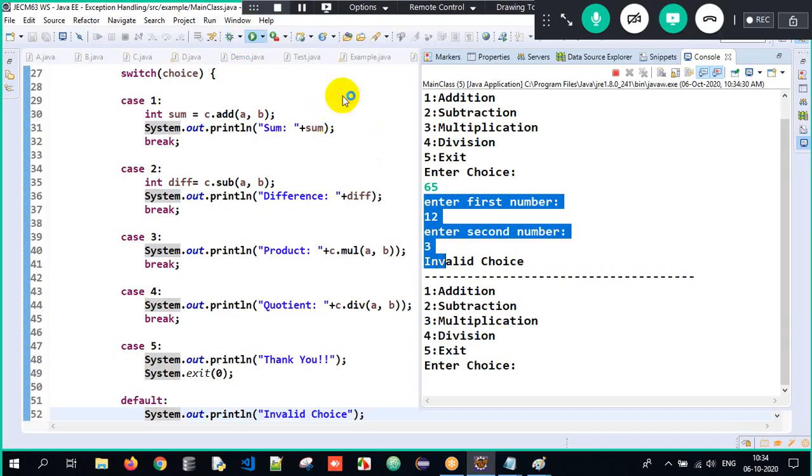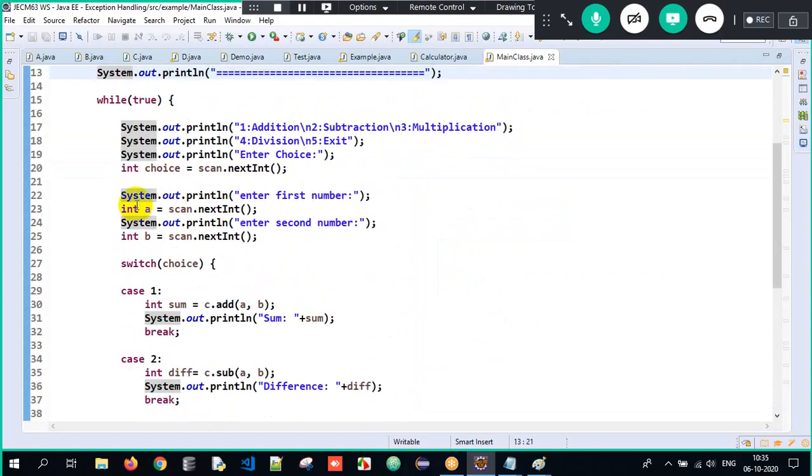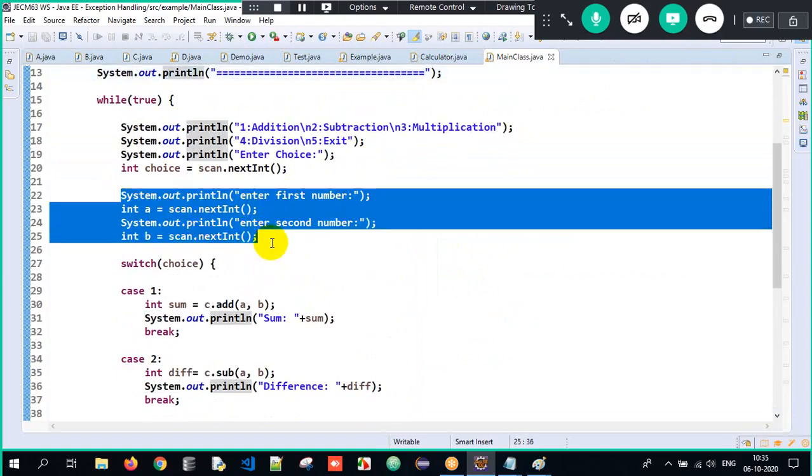See, even if I tell 5 here, I am trying to exit it. Enter first number, enter second number, thank you. But why should it accept? Because I've written it outside the switch statement. Every time it will accept it here.